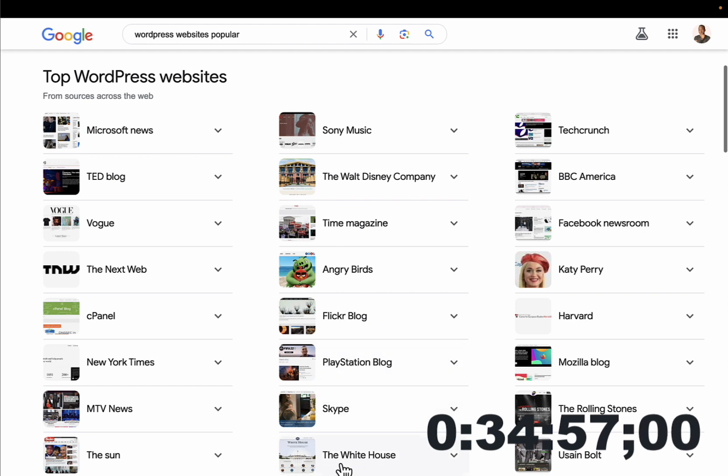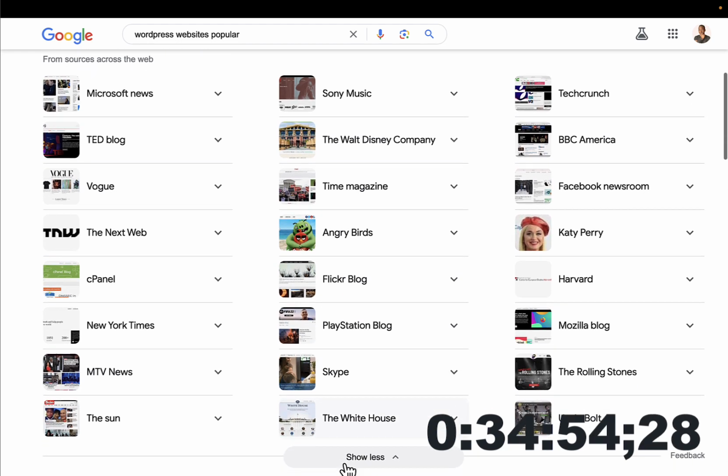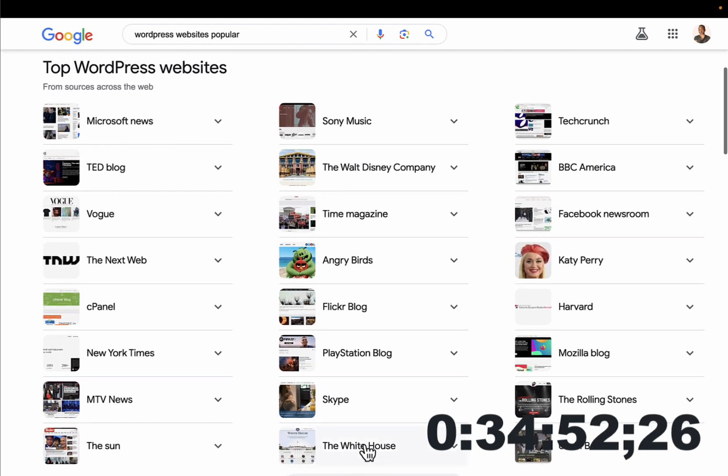You can see even the State House of America is made with WordPress, and BBC of America, BBC is made with WordPress. Usain Bolt's website is made with WordPress. Mozilla Blog is made with WordPress. Even Al Jazeera is made with WordPress. I would like you to visit the website of Al Jazeera and see how professional it looks. It is also made with WordPress. And so many more that couldn't fit on this screen.